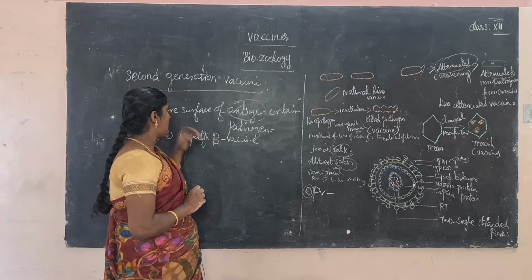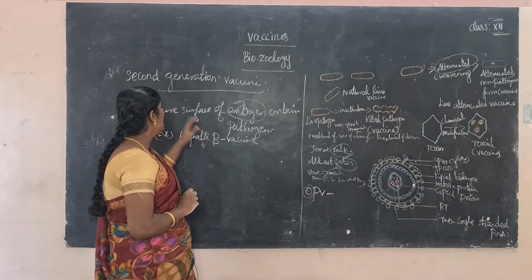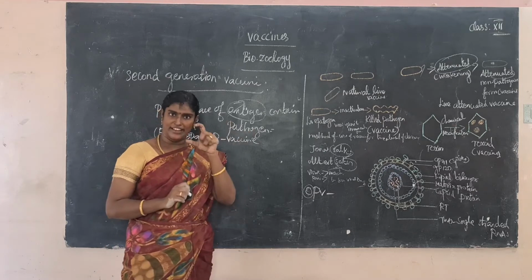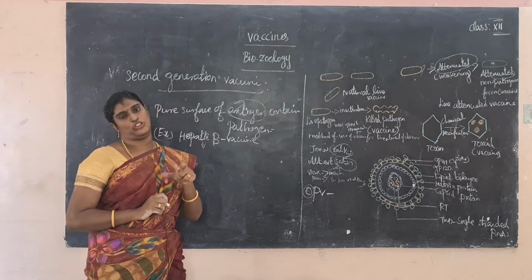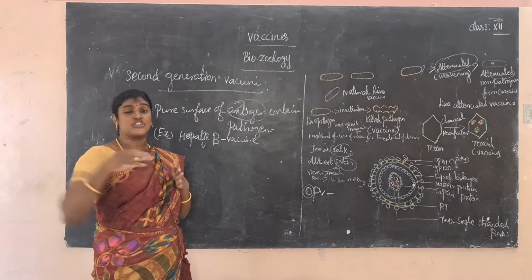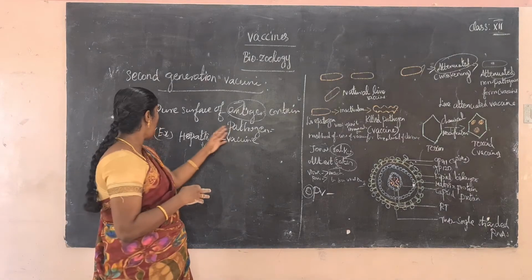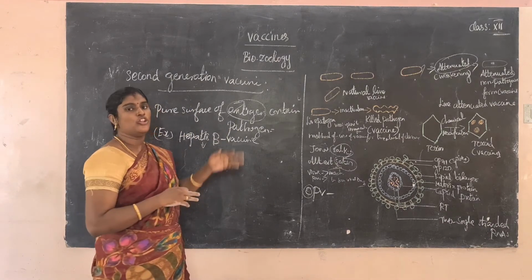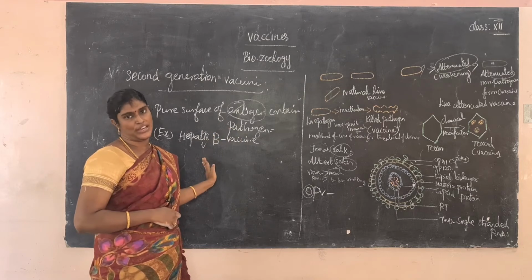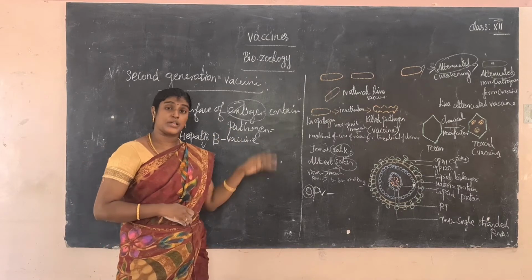So this is a second generation vaccine. It has pure surface antigen. So the antigen contains pathogen substance. Some pathogen substance initiates the immune process. That is called second generation vaccine. The best example is hepatitis B vaccine. Okay, so next one, it is a purest technique.